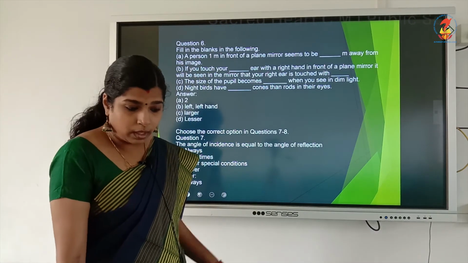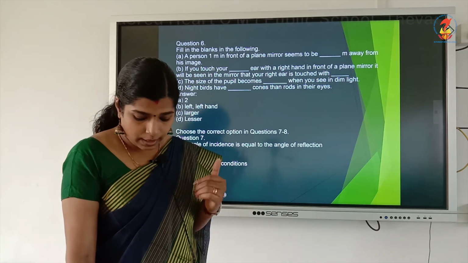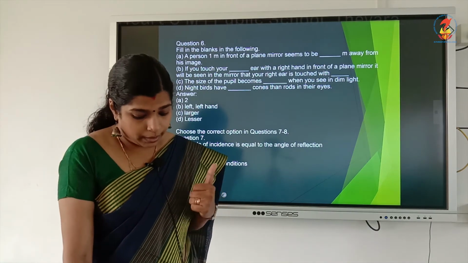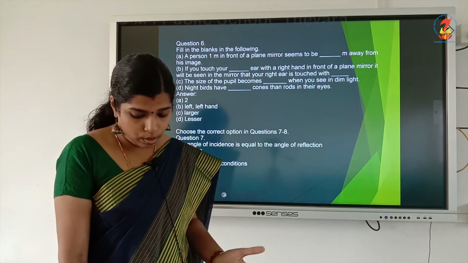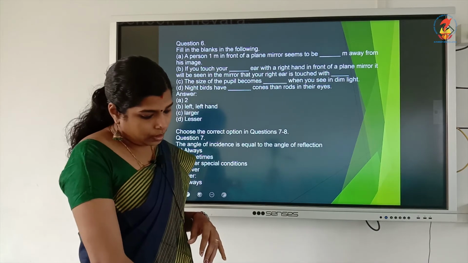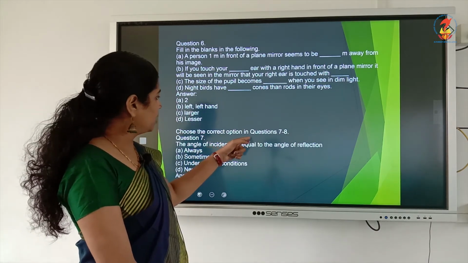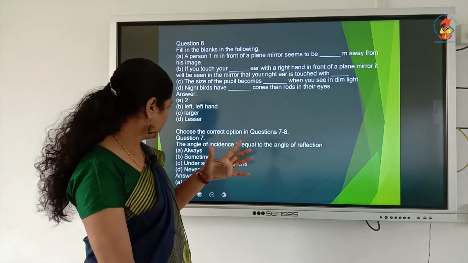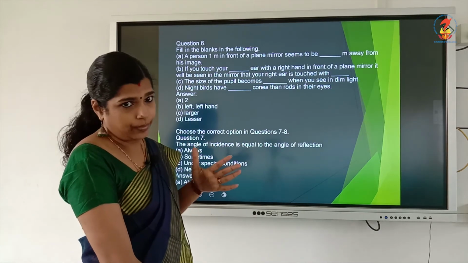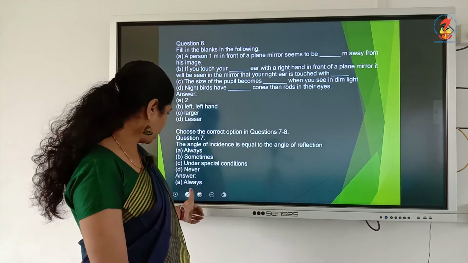Night birds have large cornea, more rods and less cones. Day birds have more cones and less rods. Then choose the correct answer, 7th one. The angle of incidence is equal to angle of reflection. Always. The angle of incidence is always equal to angle of reflection.